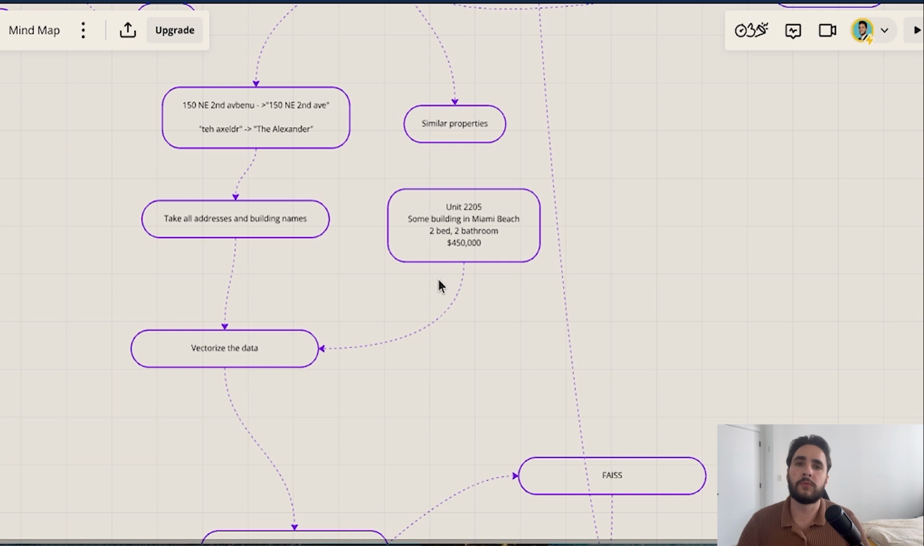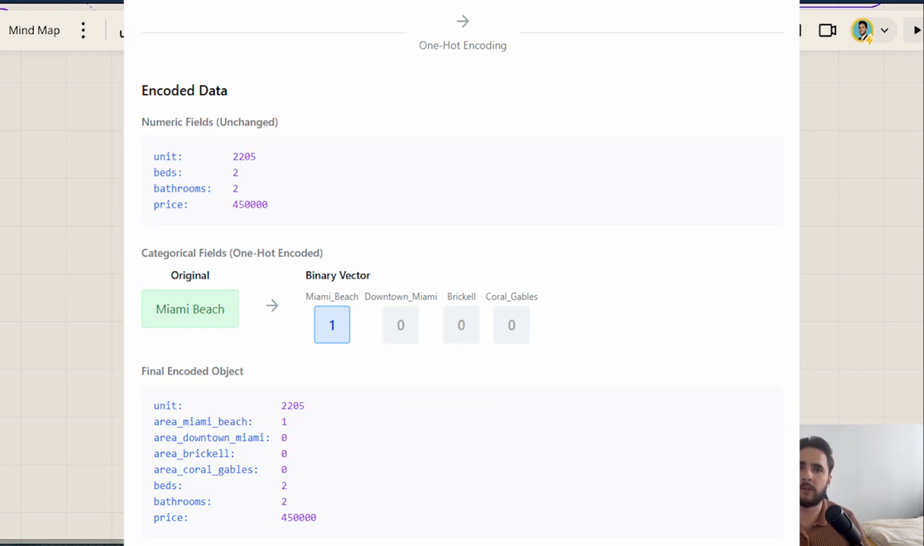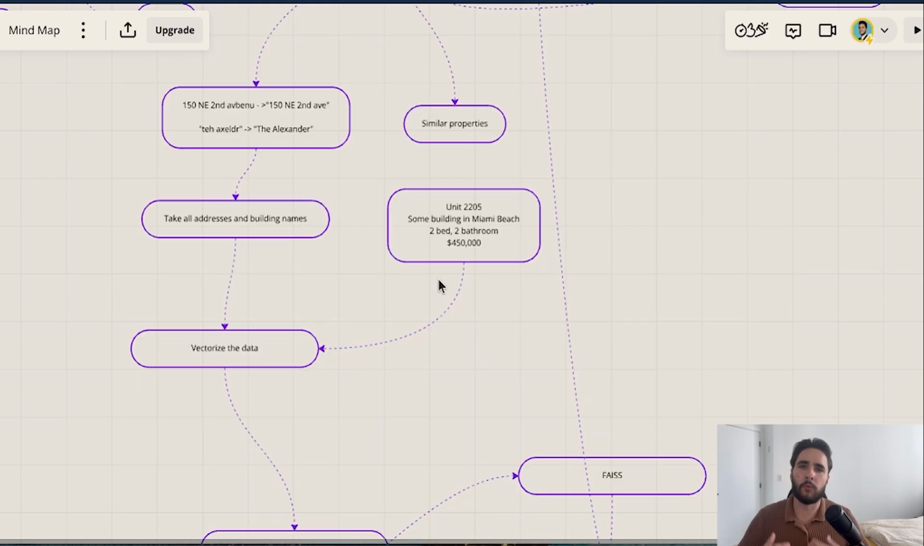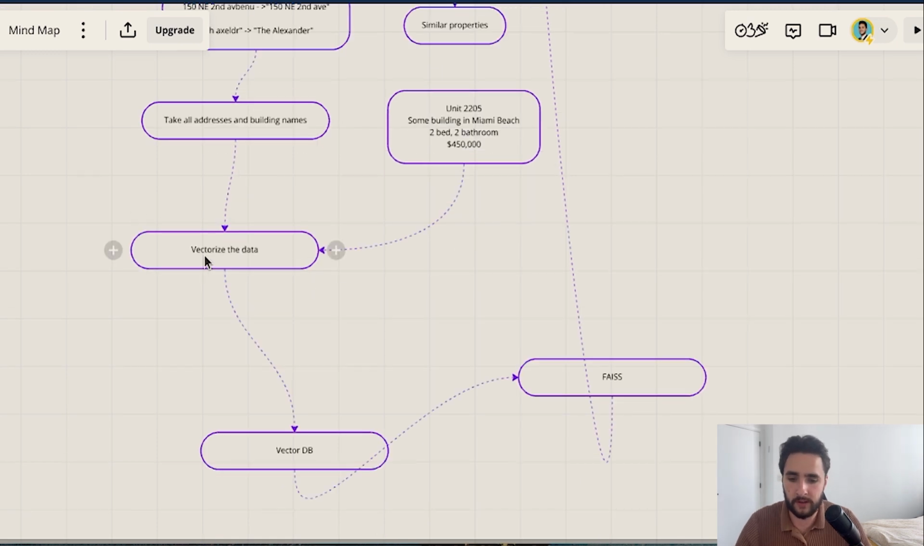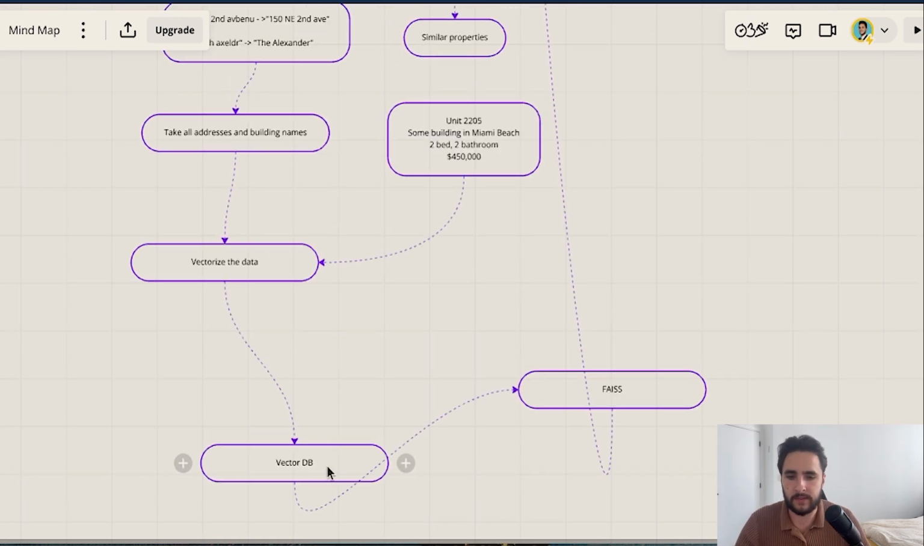And what we need to do is vectorize this data. Now, how we do that, maybe we should use some one-hot encoding, or maybe there are some embeddings that are really good for this. We're going to explore that in a future video. But essentially, once we vectorize the data, we'll have that in a vector database, and we can mathematically represent similar apartments to each other based on how similar they are. They can be similar in terms of location, in terms of how big they are, in terms of what floor they're on, and we'll try to find the most similar apartments to this one.